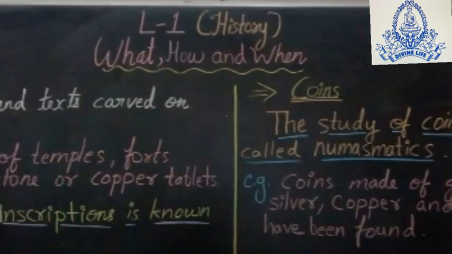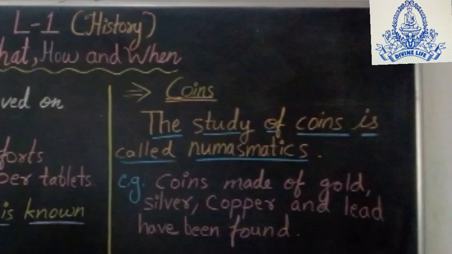Now we move to the next, that is coins. Coins also have a lot of information which helps us understand the past. The study of coins is known as numismatics, and the coins at that time were made of gold, silver, copper and lead. From the coins we can see the image of the ruler, the period of that era in which they ruled, and so on. All these are the details the archaeologists or historians get from the coins.